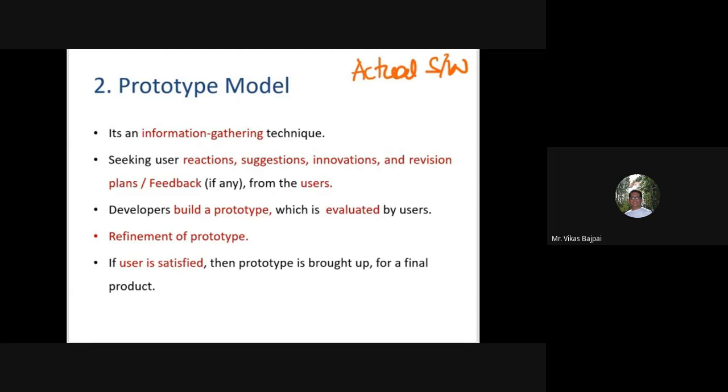Now, what we do is we come up with a prototype, share it with the end users, and get some feedback. So there is an involvement of my end client as well, for whom I'm going to come up with this application. So we get some feedback, and this feedback gives us a scope of bringing some initial level improvements. And if my client is happy with the prototype, I'll go ahead with coming up with the actual application.